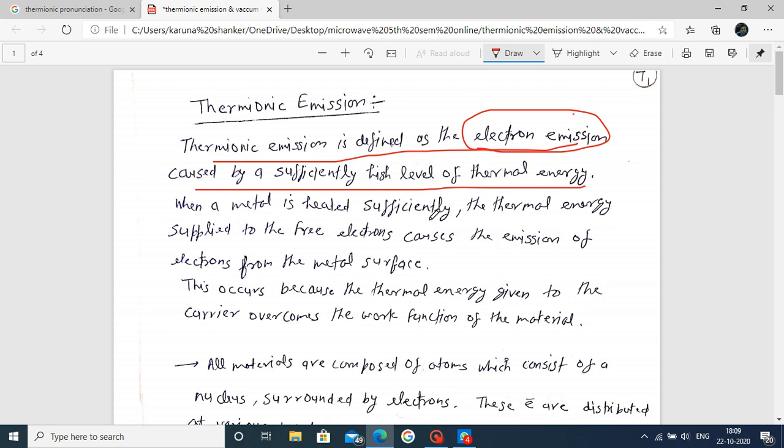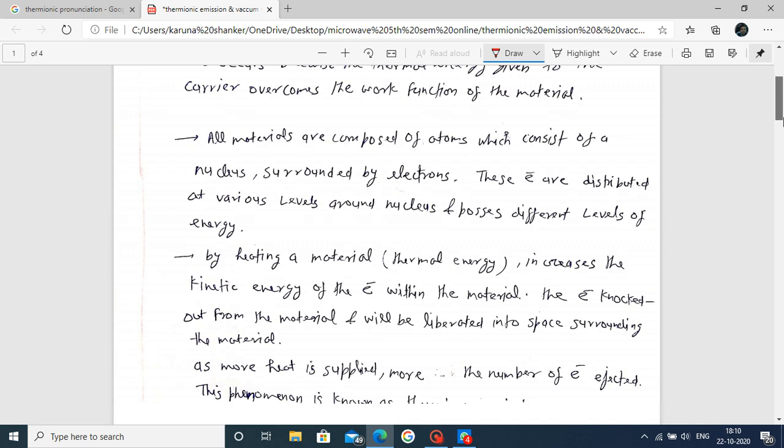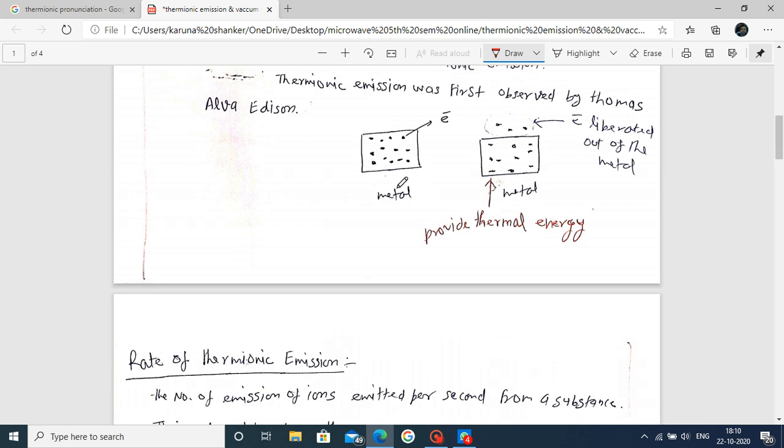Let us elaborate on this topic. When a metal is heated with sufficient thermal energy supplied to it, free electrons are emitted from the metal surface. Let us consider a diagram to understand what this means. Consider a metal. In this metal there are electrons present.